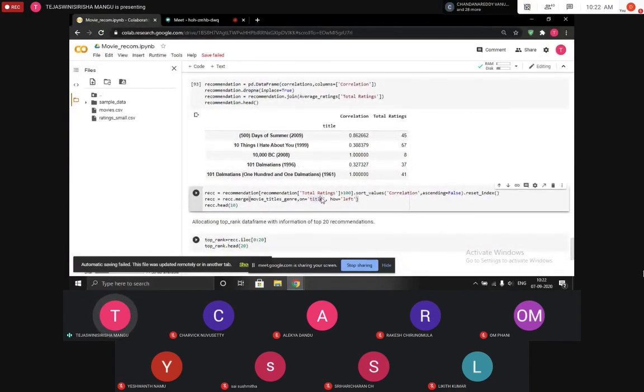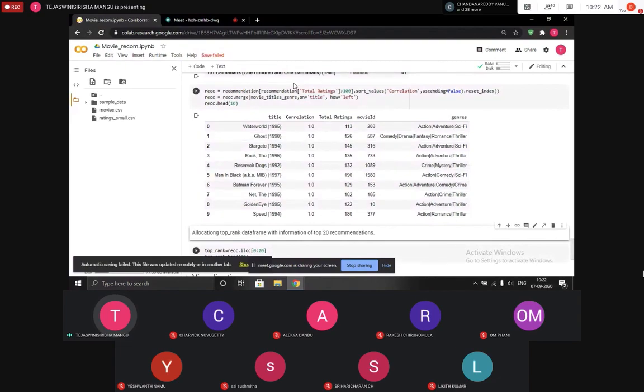As we have seen in similarity, we make sure that the total ratings, the number of people who have rated, is at least greater than 100. Then reset index is basically to get the index from 0 to however many there are, so we are resetting the index to its default value. And with respect to correlations, we have sorted in descending order.